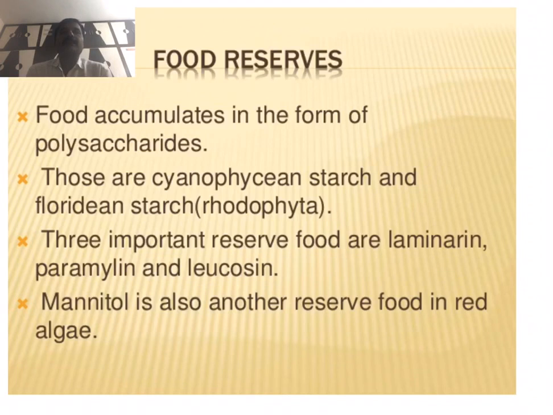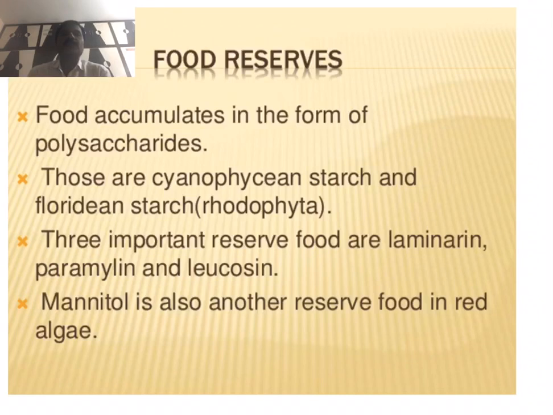And in another class of algal species, the Phaeophyceae, the reserve food materials are laminarin and mannitol. In Chrysophyceae, Bacillariophyceae and Xanthophyceae, the storage food materials are leucosin.